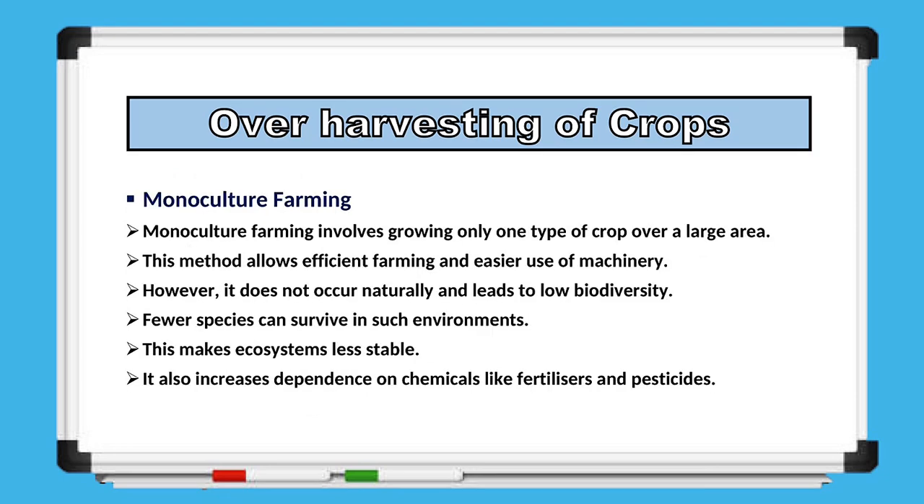Finally, let's look at monoculture farming. Monoculture is the practice of growing a single crop over a large area of land. This method makes farming more efficient and allows machinery to be used easily. However, monoculture does not occur naturally and results in low biodiversity because very few species can survive in these simplified ecosystems. As a result, ecosystems become less stable and farmers become increasingly dependent on fertilizers and pesticides.